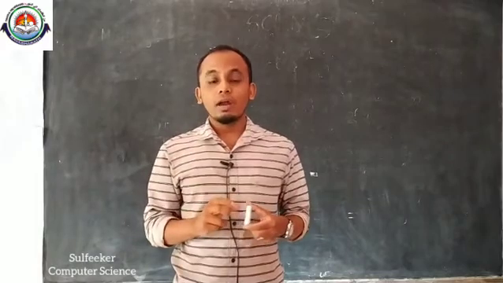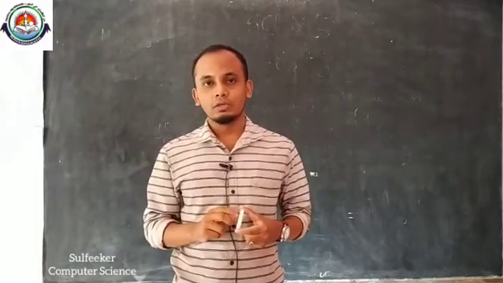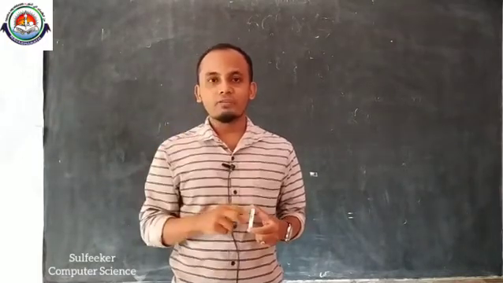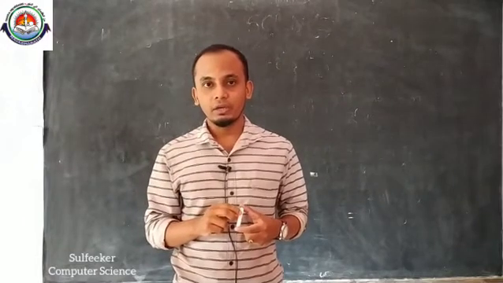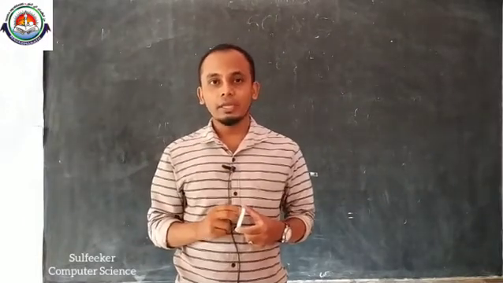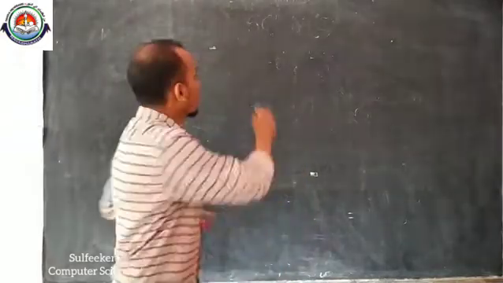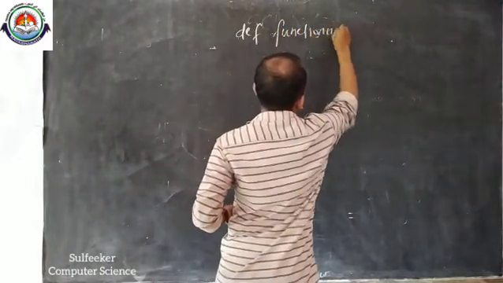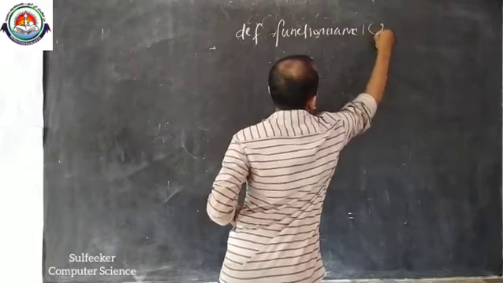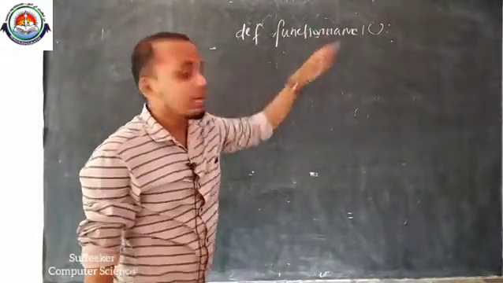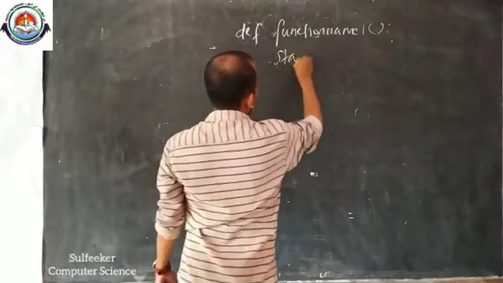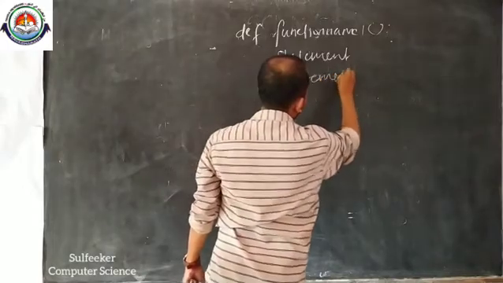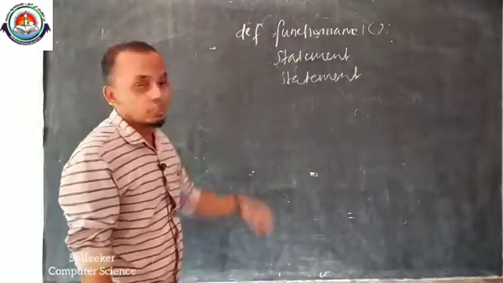Then what is the structure of a function? If you are declaring a function, the keyword for declaring a function is def. Okay, we can explain its structure. For example, def function name 1. That function line will end with a colon. Then statement, another statement. This is a simple structure of a function.